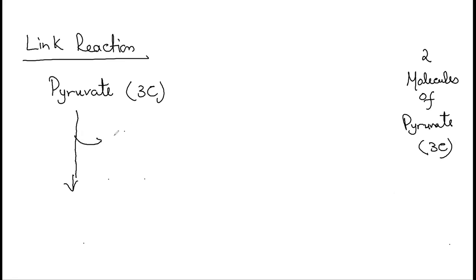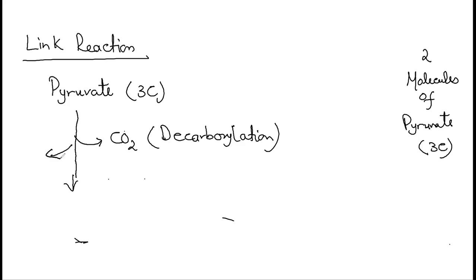Now this pyruvate molecule, when it enters into the link reaction, it gets decarboxylated, means carbon dioxide is removed. So this is decarboxylation here, right? Then it's dehydrogenated as well. When we are saying dehydrogenated, over here NAD comes once again. This NAD is going to pick up that hydrogen and gets reduced. So changes into reduced NAD. Clear?